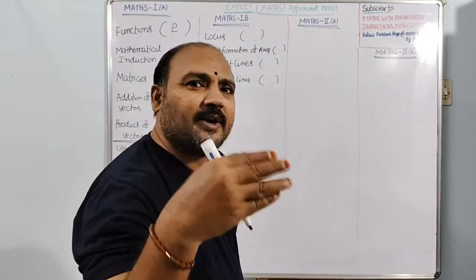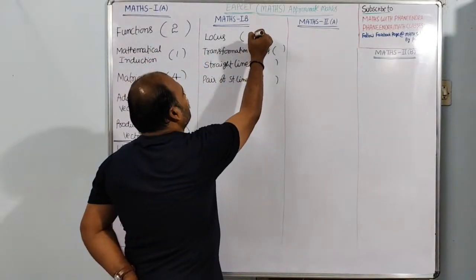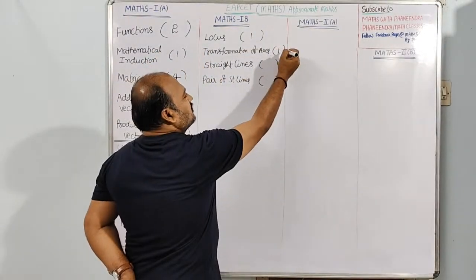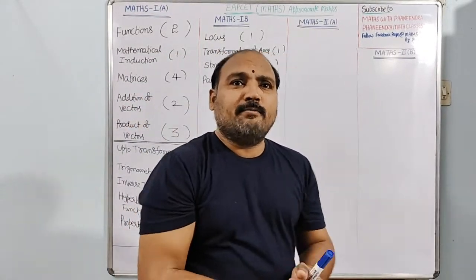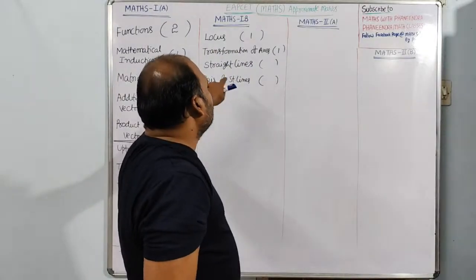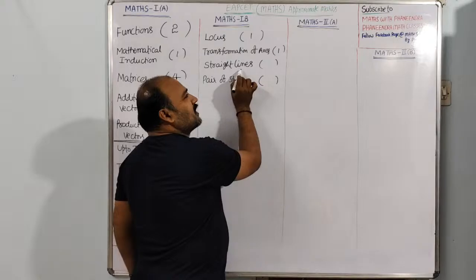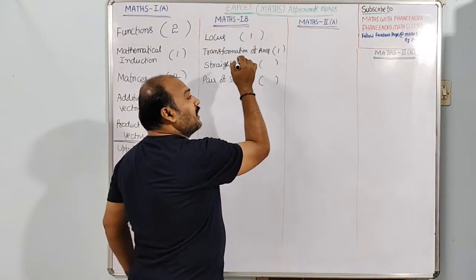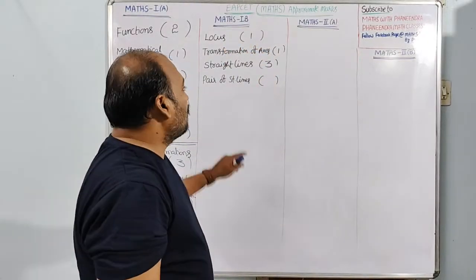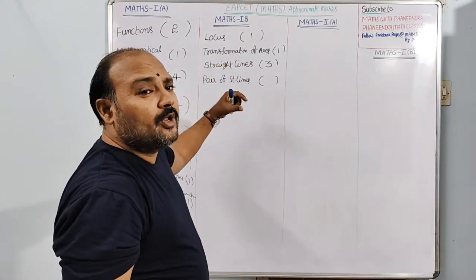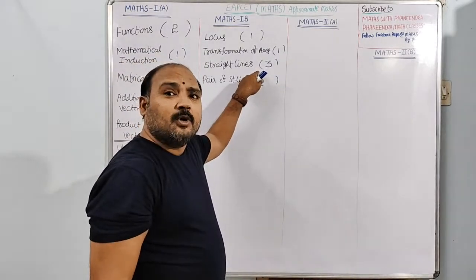They will give some geometrical condition and ask us to find the locus. So we may get 1 question. Even transformation of axis also 1 question. But in straight lines, there are a number of concepts, basic concepts related to 2-dimensional geometry. So from the total 3 questions, not only straight lines but also basic 2D geometry concepts are involved. That's why from this we can expect 3 marks.